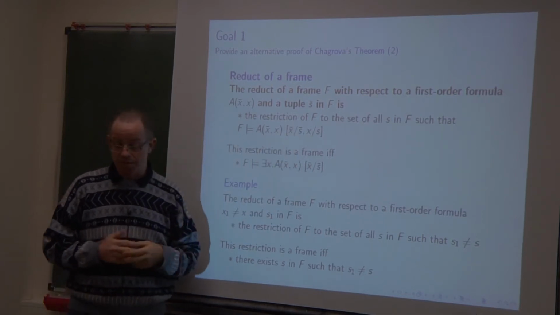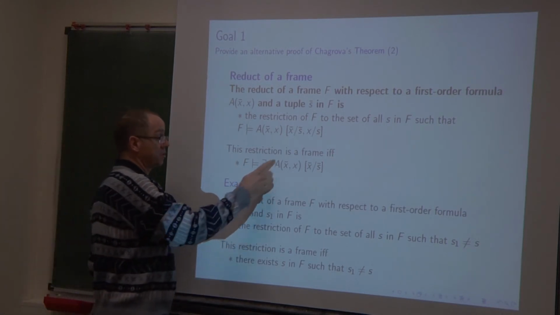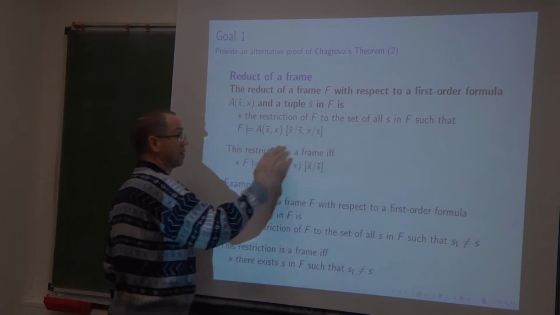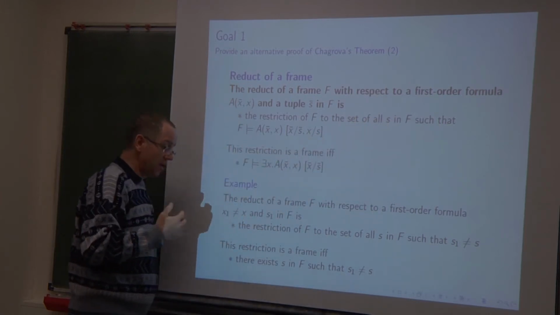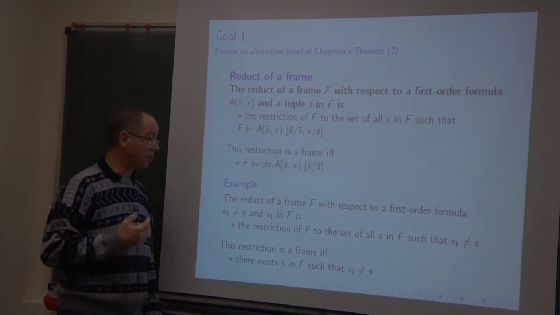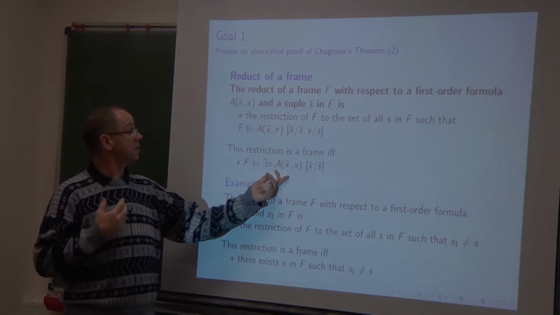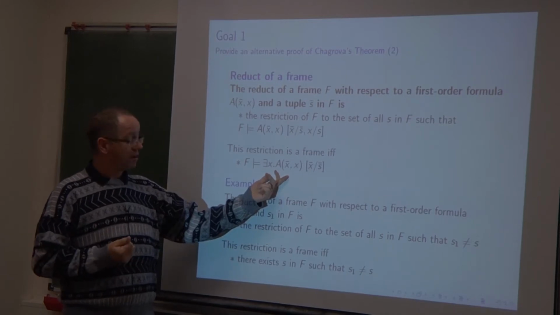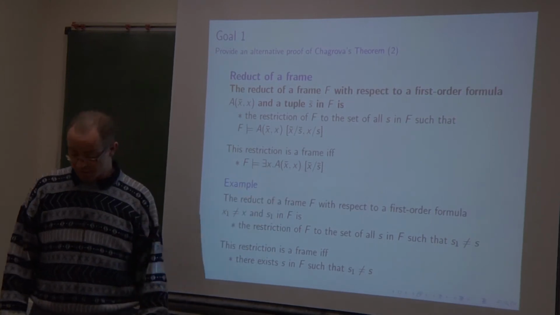Of course, this restriction is really a frame only if there exists at least one S satisfying this condition, because otherwise it will be the empty frame, and we want the set of possible worlds always to be non-empty. So this restriction of F is really a frame if F satisfies this first order condition.